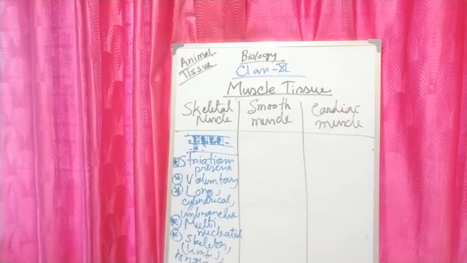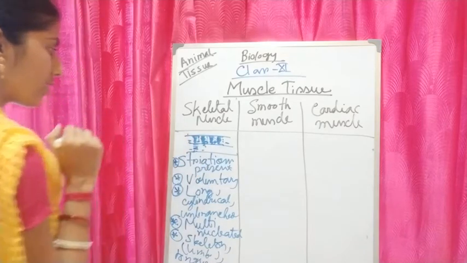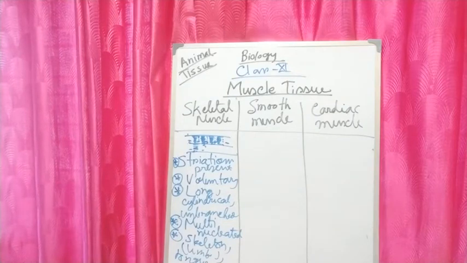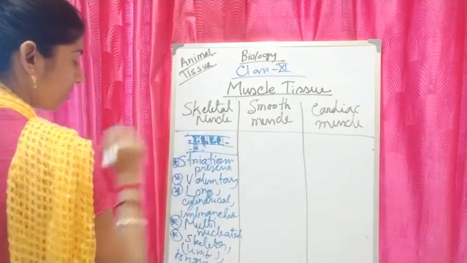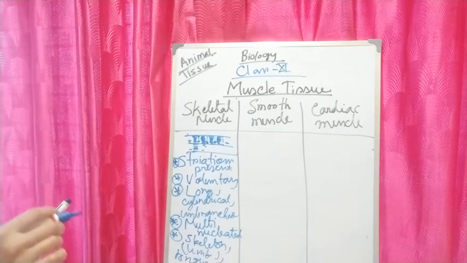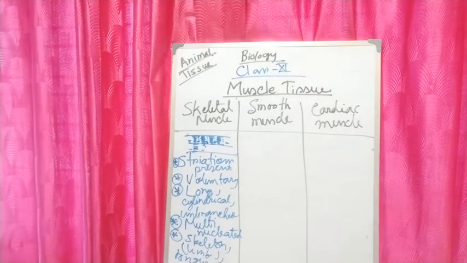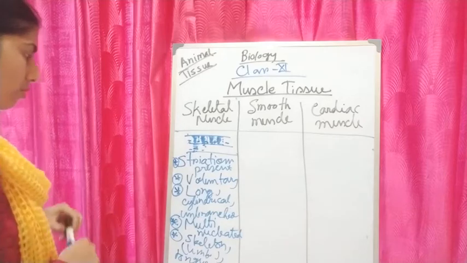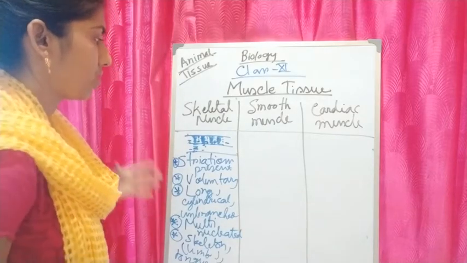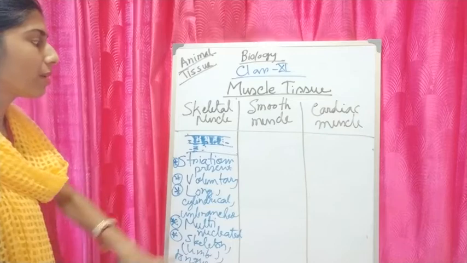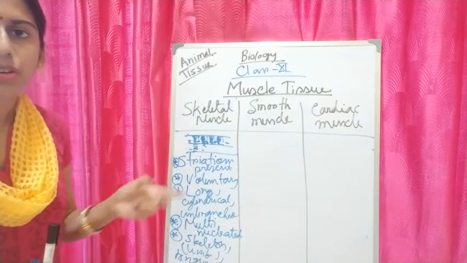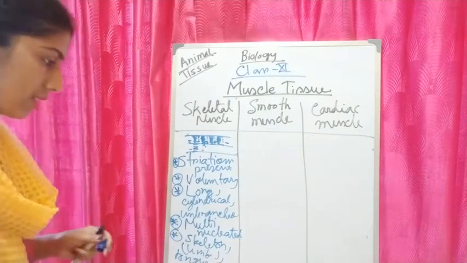Next, they have prominent striations, and they occur in bundles. They are multinucleated, and the nucleus is located at the periphery, not at the middle. They also have a number of mitochondria and glycogen granules. So these are the properties of skeletal muscle. Next we will talk about smooth muscles.